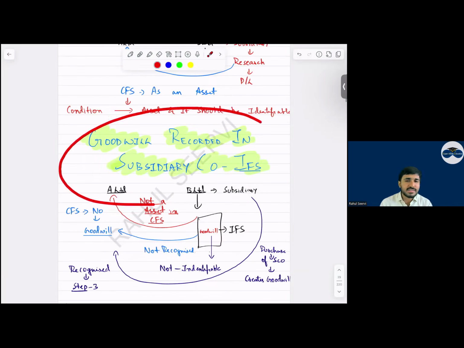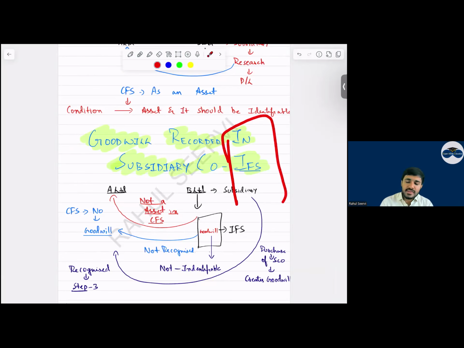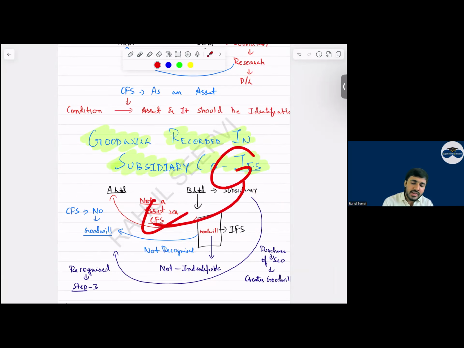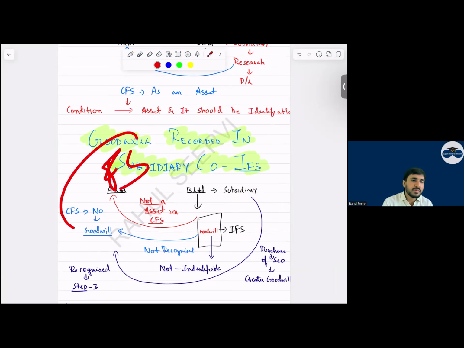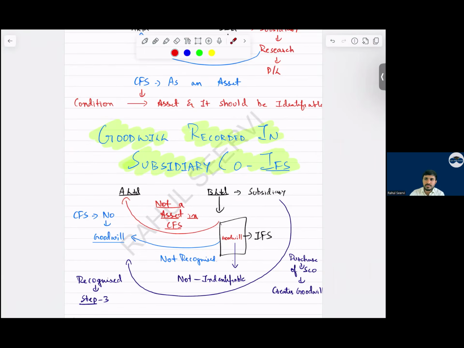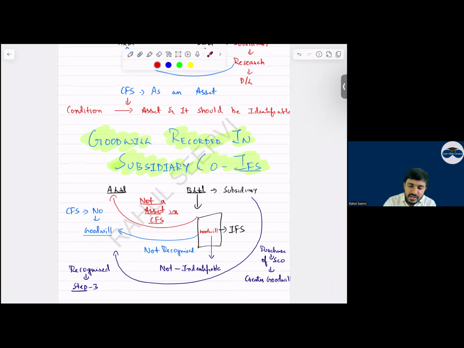Then goodwill recognition in subsidiary, a very important thing. I say subsidiary company has recognized a goodwill in individual financial statements. Do we consider this goodwill in consolidated financial statements, everyone? Do we consider this? No. सोम सर यही पॉइंट है ना? Yes or no? Subsidiary company has recognized a goodwill in the individual books. Do we consider that in CFS? नहीं बाबा नहीं.